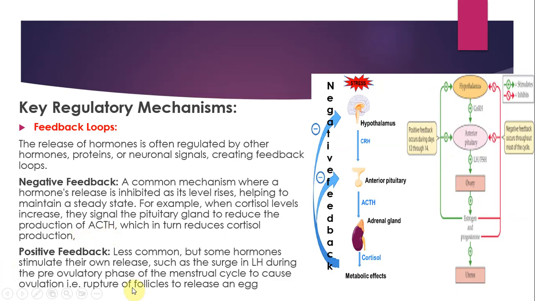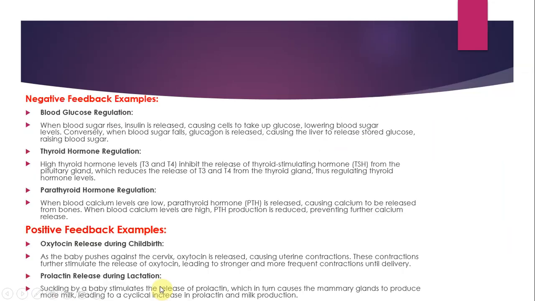Positive feedback is generally less common, but some hormones stimulate their own release, such as the surge in LH during the pre-ovulatory phase of the menstrual cycle to cause ovulation, that is, the rupture of follicles to release an egg. Again, these are certain examples. Some of the examples have already been provided.